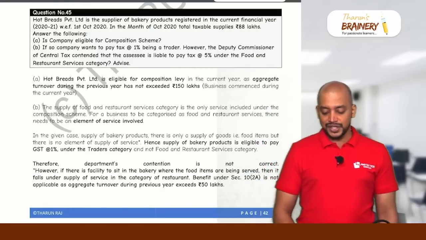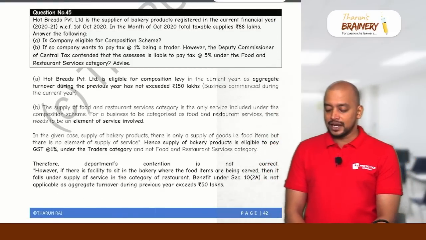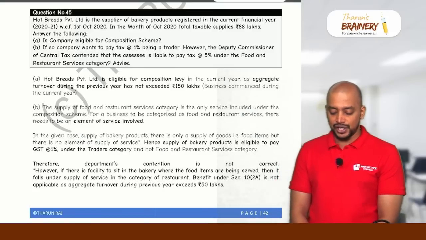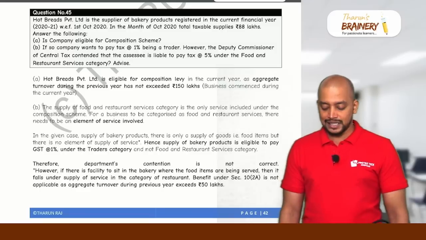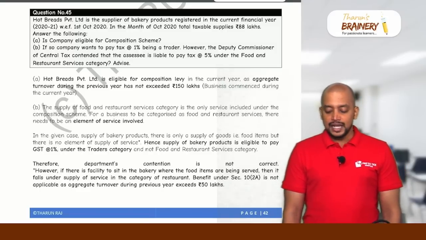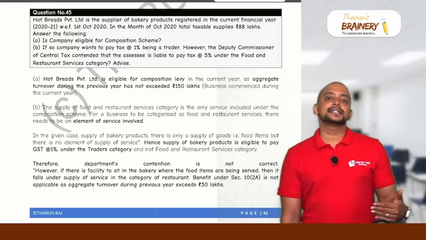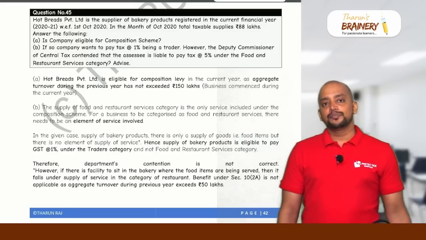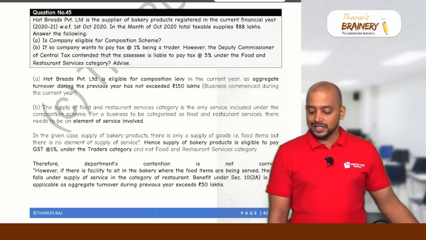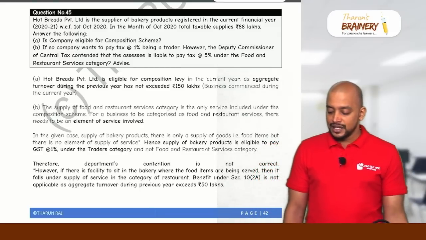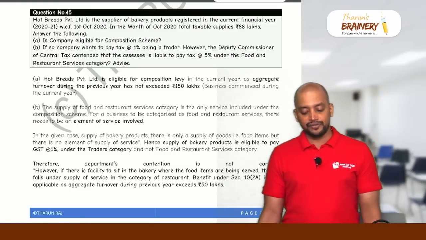Then next one, question number 45. Heartbreaks Private Limited is the supplier of bakery products, registered in the current financial year with effect from 1st October. In the month of October, total taxable supplies is 88 lakhs. Answer the following. Is the company eligible for composition scheme? Any person who is engaged in supply of food can opt for composition scheme under 10(1) if their aggregate turnover during the previous year does not exceed 150 lakhs. So in this case, aggregate turnover does not exceed 150 lakhs. So therefore, they can opt for composition scheme.